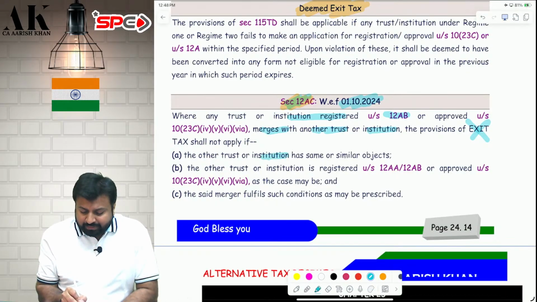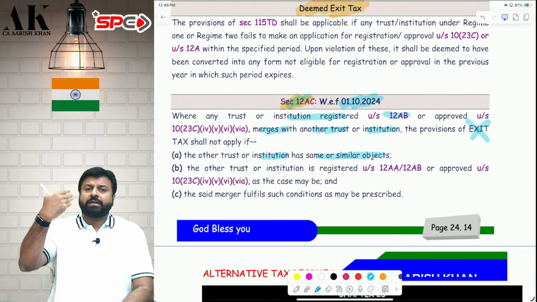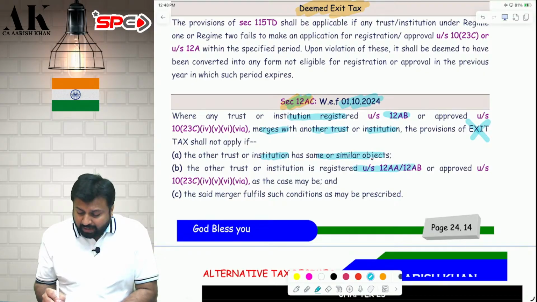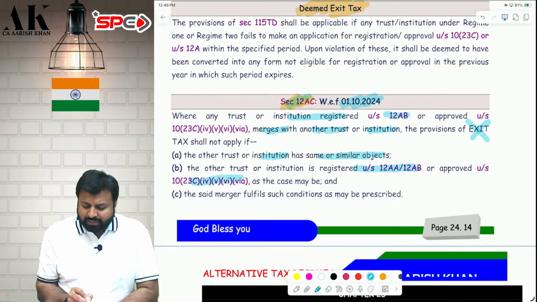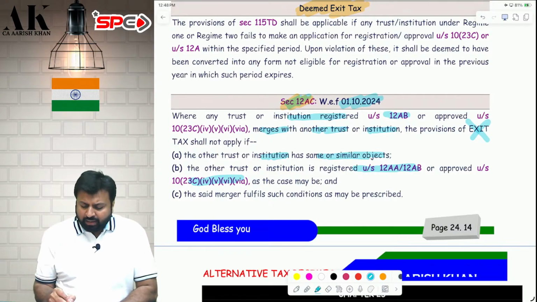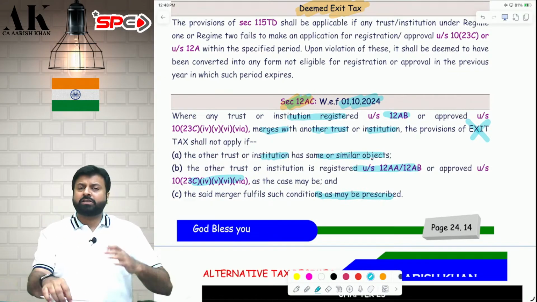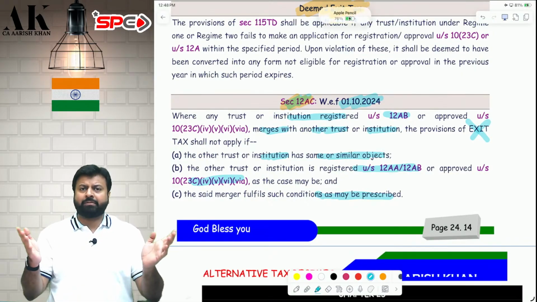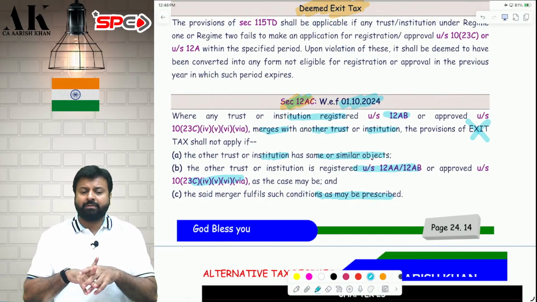First, the objects of the trust should be similar. My object and your object should be similar. Second, I should also be registered and you should also be registered. We both should be registered under 12AB or 10(23C). Third, they should fulfill some prescribed conditions that the law may prescribe. I don't know what the prescribed conditions are as of now. Whenever they prescribe, I will let you know.